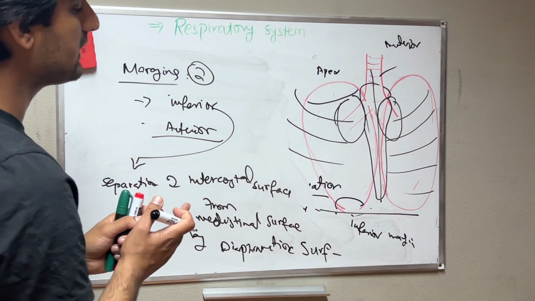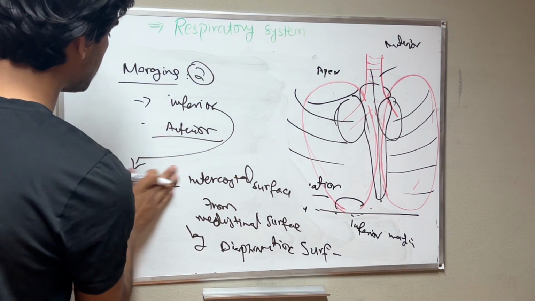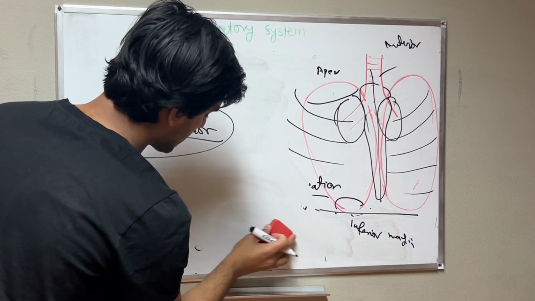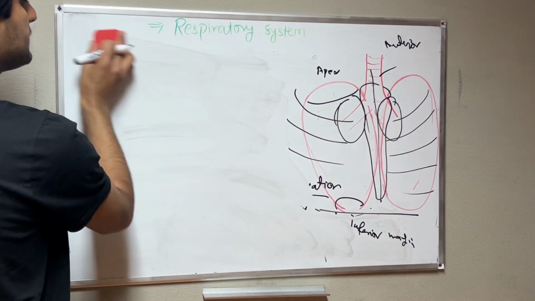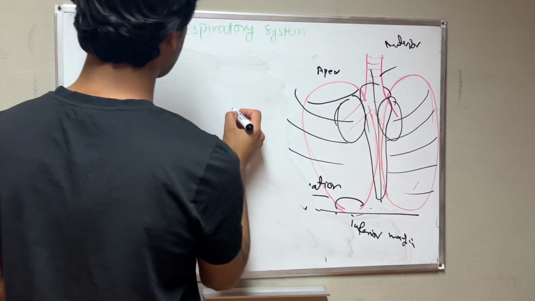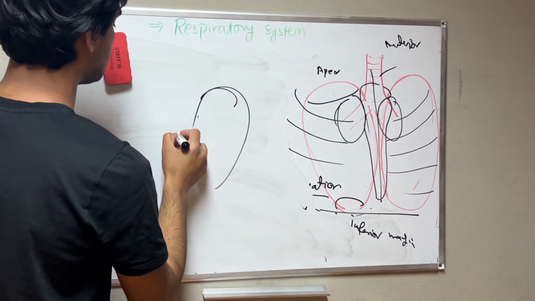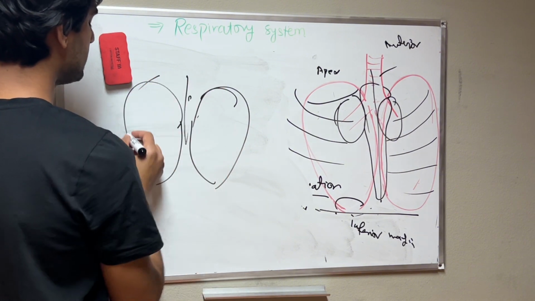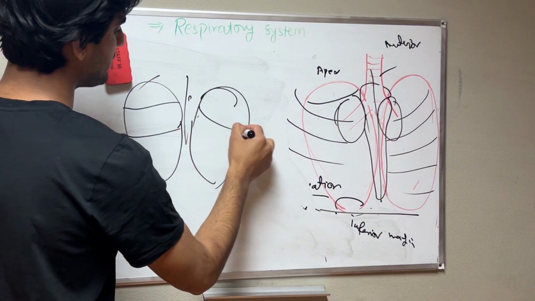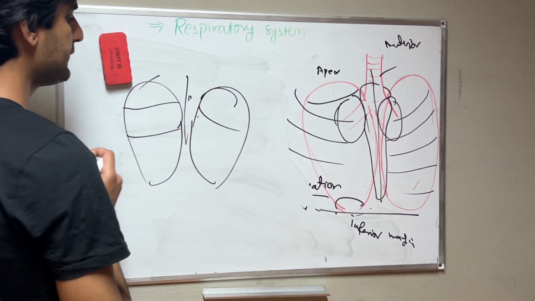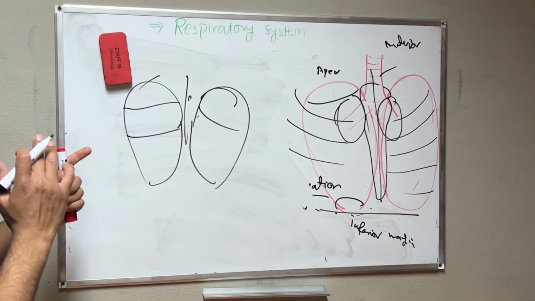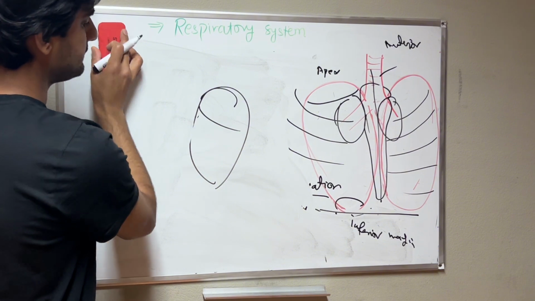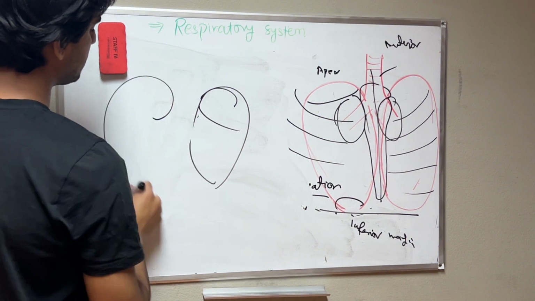And the anterior margin, if you remember about the lungs, these are two lungs. Here I will also draw the lungs. This is a lung, okay. On the right we have 3 lobes, and here we have 2 lobes. If you look from the lateral side, we have fissures.